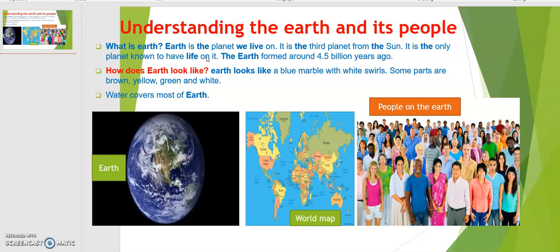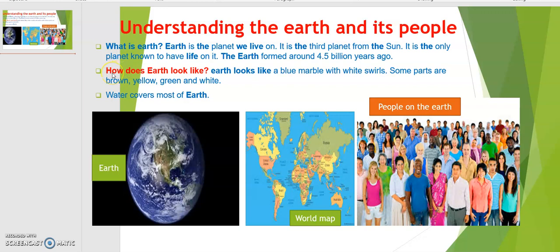So we can live only on Earth. When did the Earth form? Scientists found out through their studies that the Earth formed around 4.5 billion years ago.